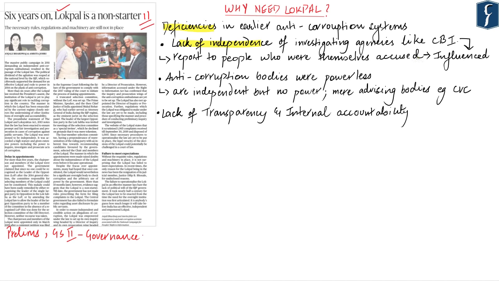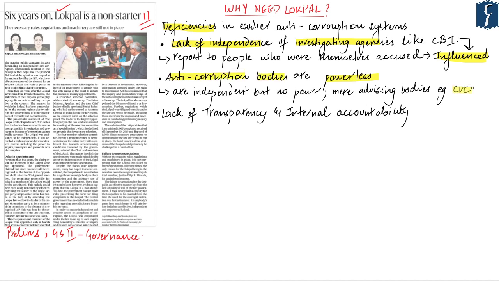Now, various anti-corruption bodies like state vigilance departments, internal vigilance wings of various departments, anti-corruption branch of state police, etc. All such investigating agencies are not independent, and in most cases, they have to report to the same people who are themselves accused of corruption. Hence, they were very likely to be influenced by the people sitting at the helm, because of which they were not able to function in an independent and transparent manner. The second deficiency is that these anti-corruption systems are powerless.